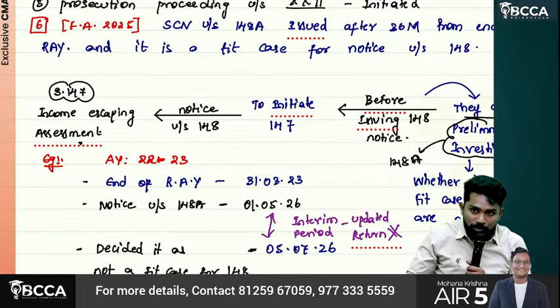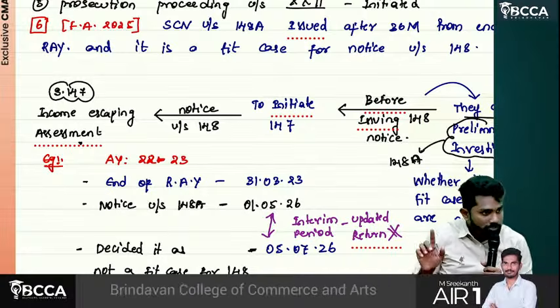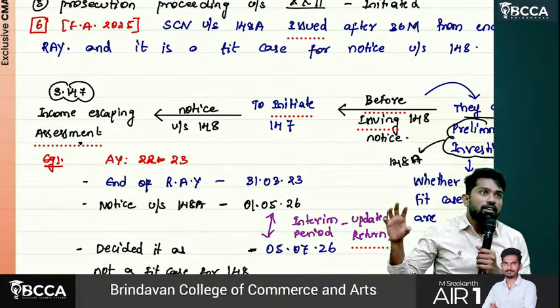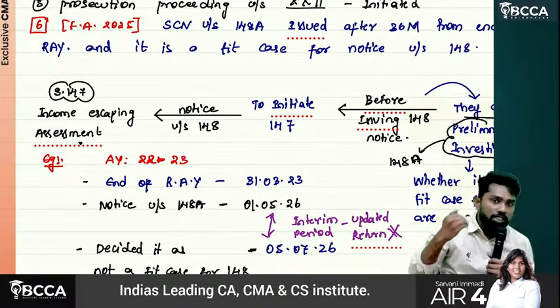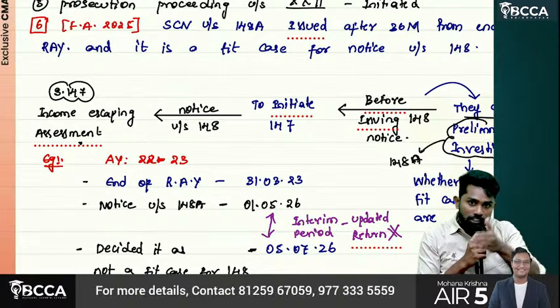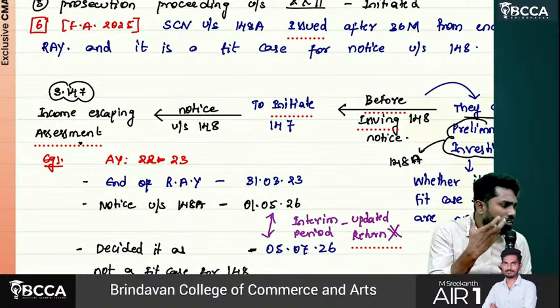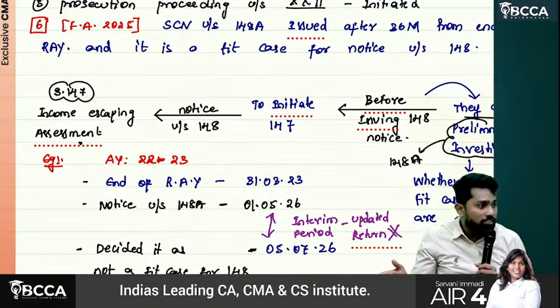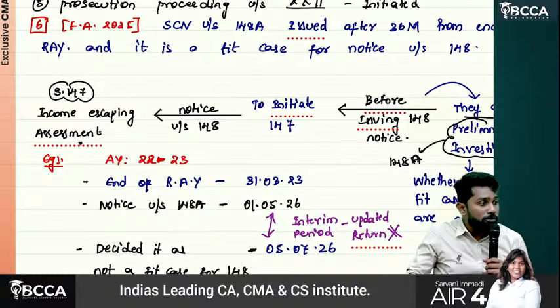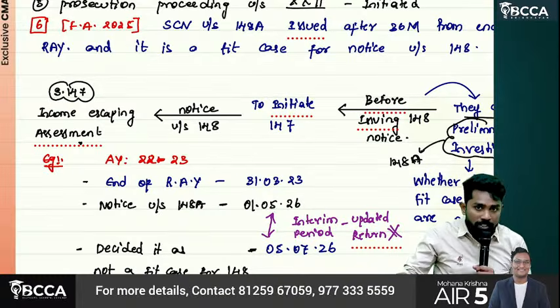Do you understand, Vaishnavi? Sir, I understand. It's like an assessment procedure concept. I'm bringing it a little forward, so you may feel it a little complicated or heavy to understand. I'll repeat once again, no problem. 147 is about what? Income escaping assessment.